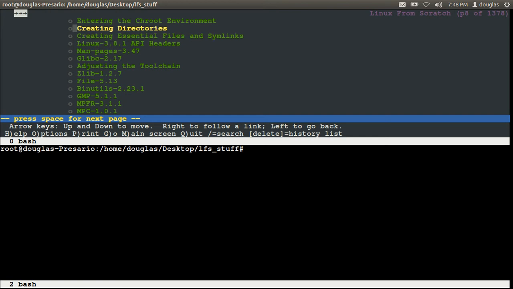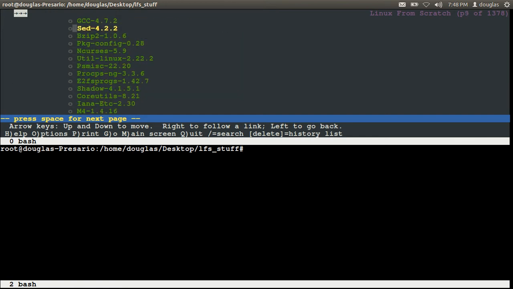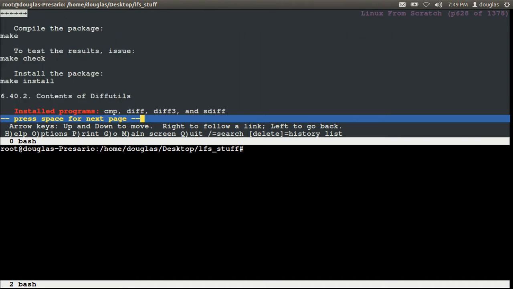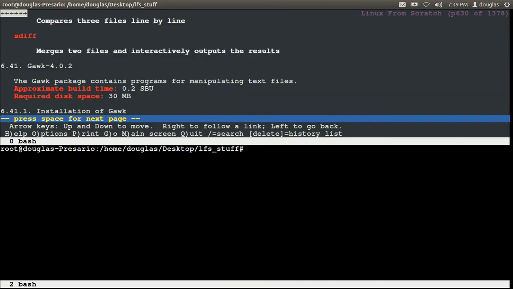That's all we did. That shouldn't be a factor anyway. I never saw that error. Diff utils. Yeah, we installed diff. We installed diff like a jumpy.